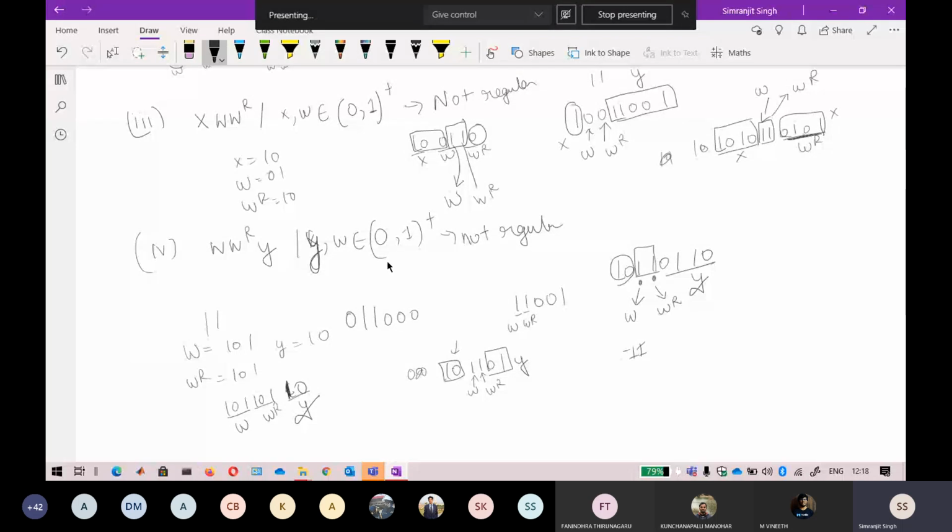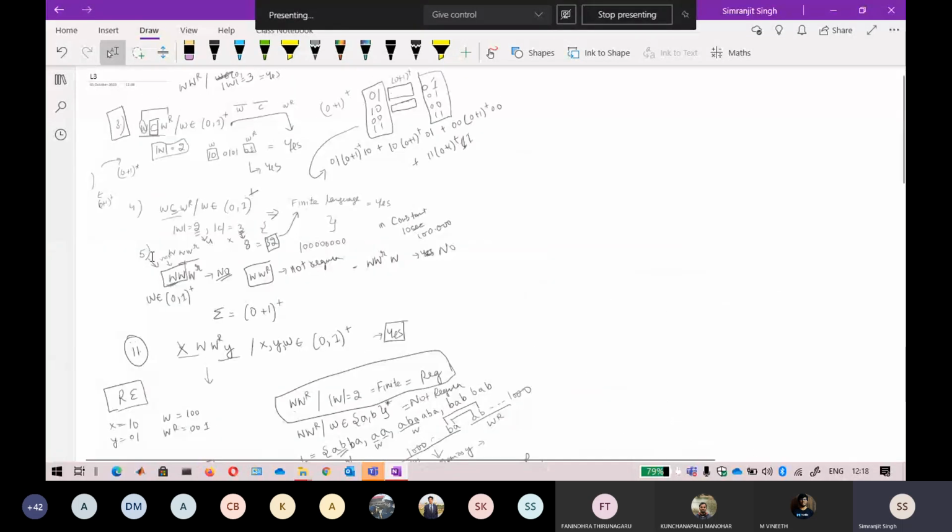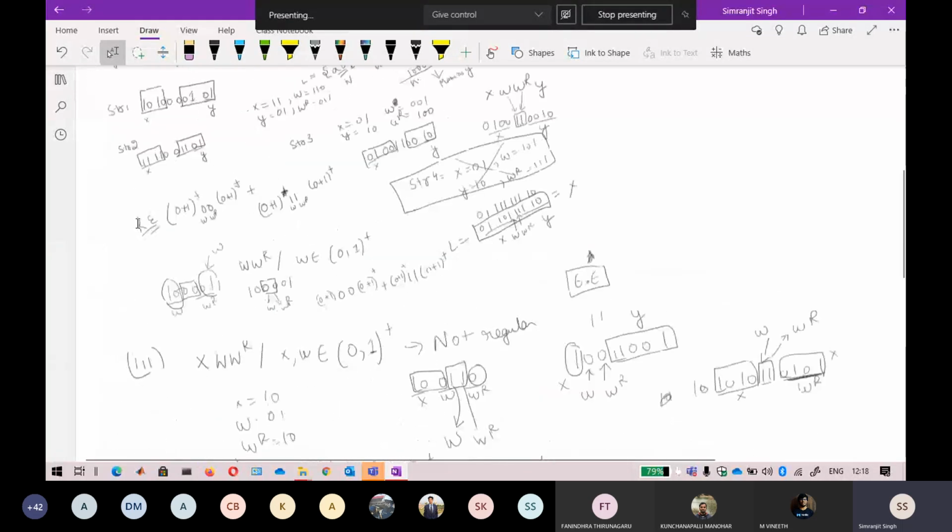In the similar way, the last type is completed with this one. These are the four, I think five types. Okay, so the first type we have already done, second type, three, yeah, four. These are the four types that we have done.